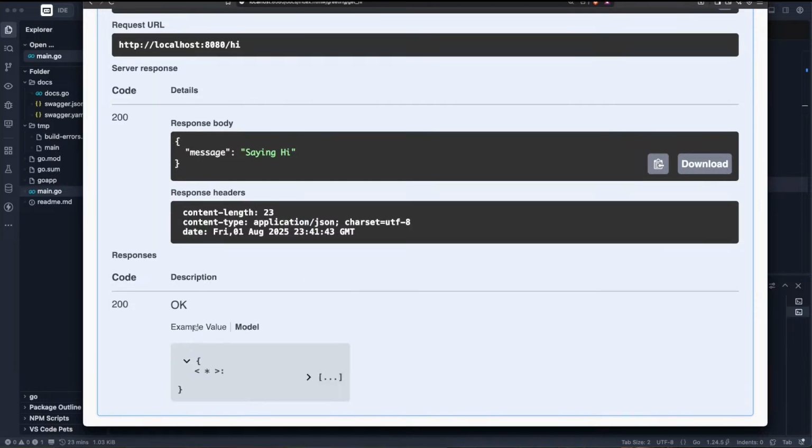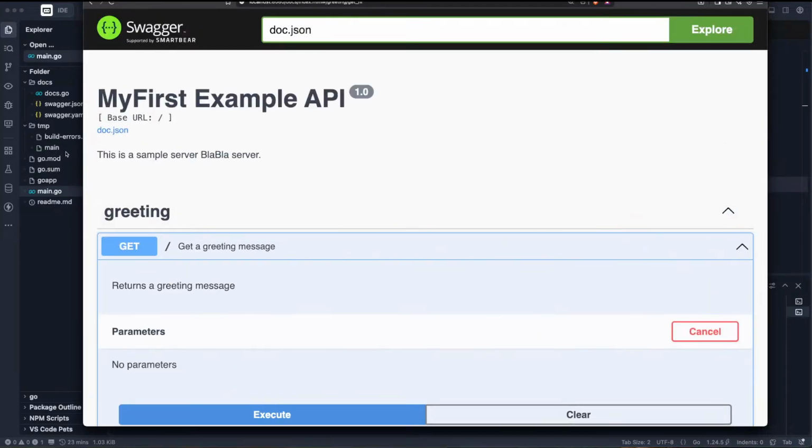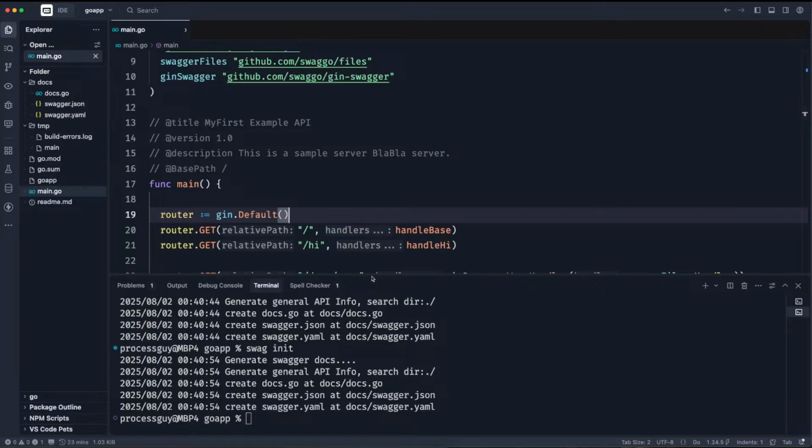So this is the bare basic of bare metal for Swagger. It does quite a lot. This is just the bare minimal to get you started.